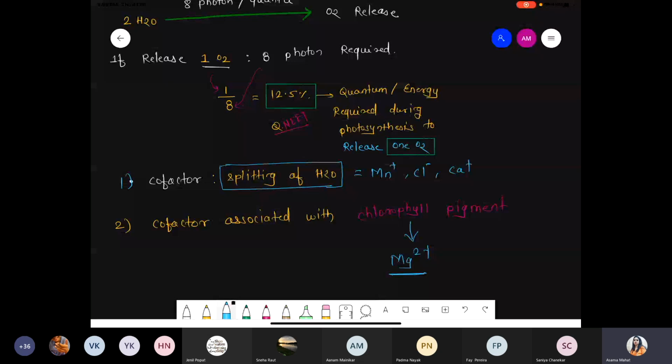For example, in the human body, RBC is present, and inside the RBC, hemoglobin is present. That hemoglobin is coordinated with iron, because iron plays a very important role in maintaining the structure of hemoglobin.